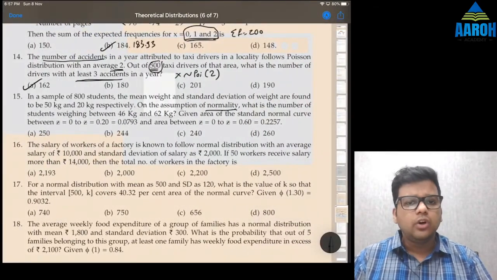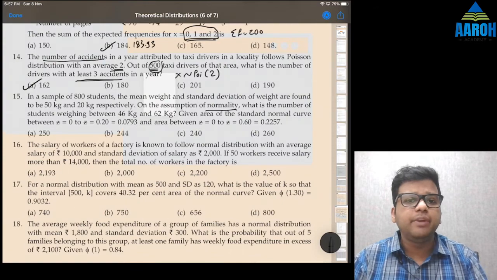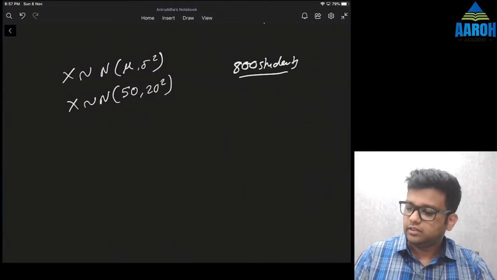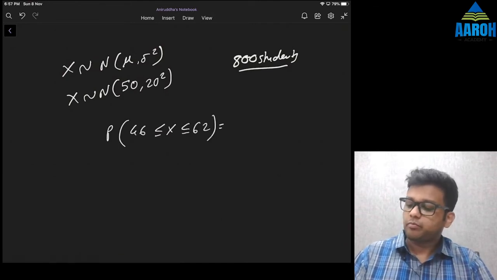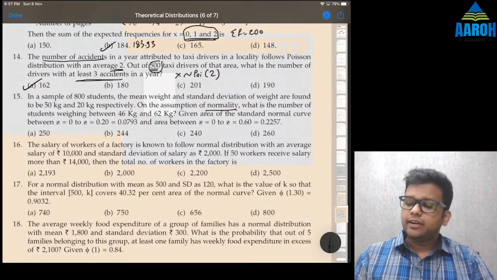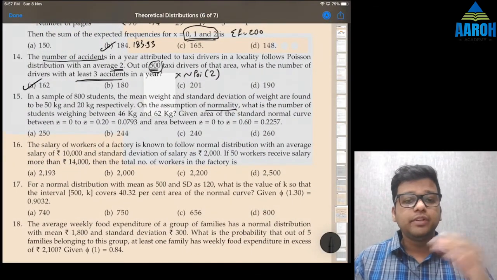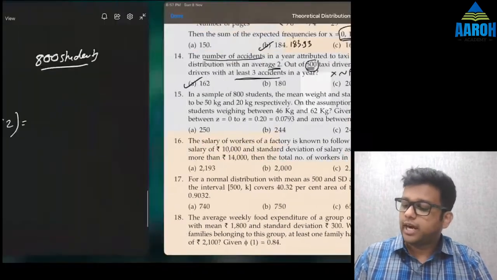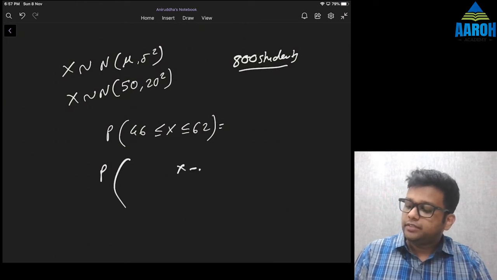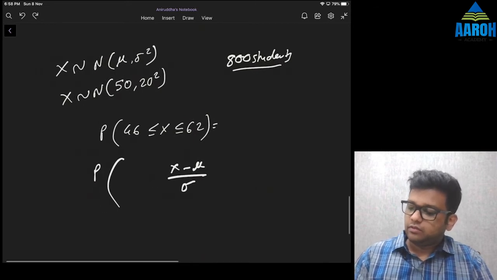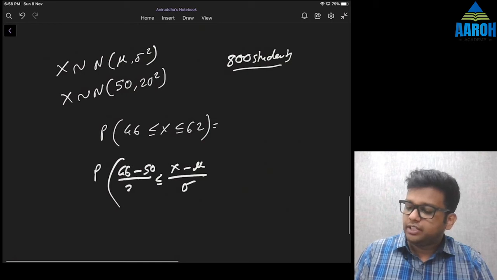Now what is asked? On the assumption of normality, what is the number of students weighing between 46 and 62 kgs? That means we want the probability that X is between 46 and 62. Given the area of the standard normal curve, we don't need to refer to the table. So first let's convert it to the standard normal distribution. How do we convert? From X we subtract mu and divide by sigma. So from 46 we subtract mu, that is 50, and divide by sigma 20.